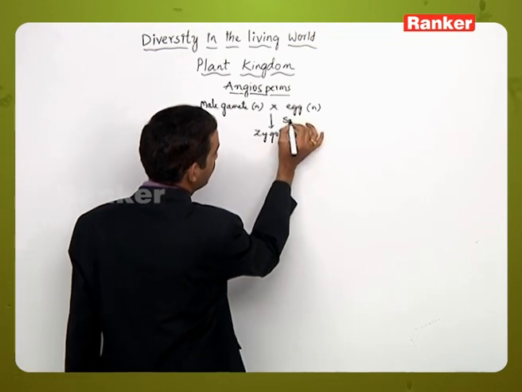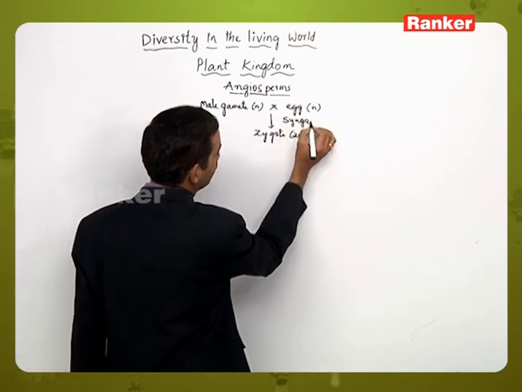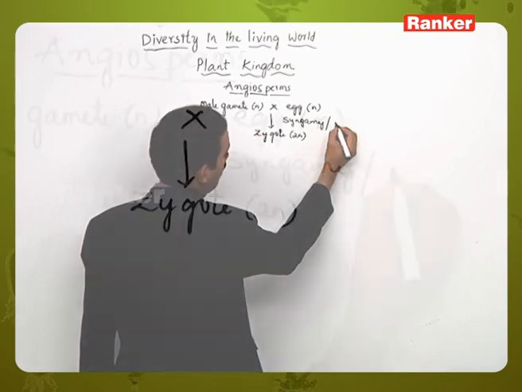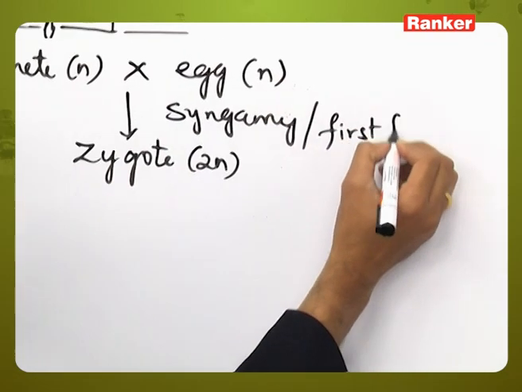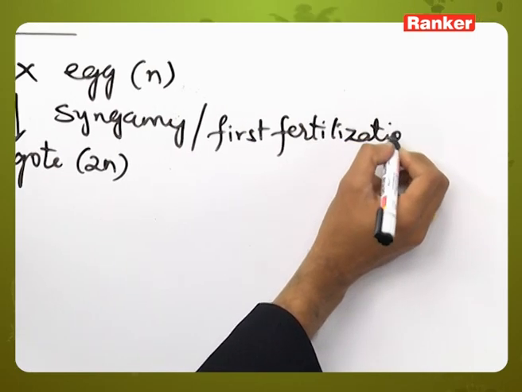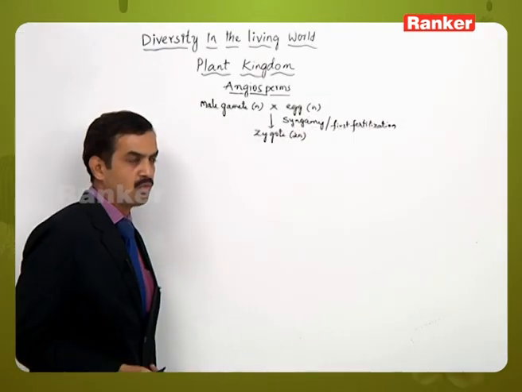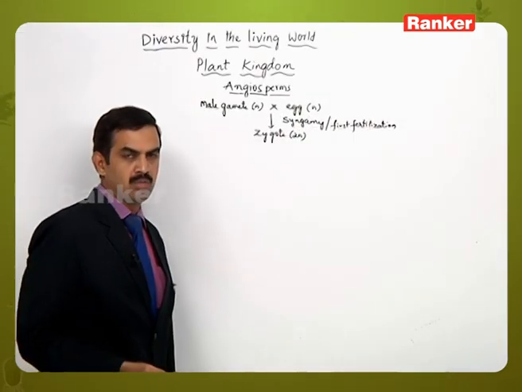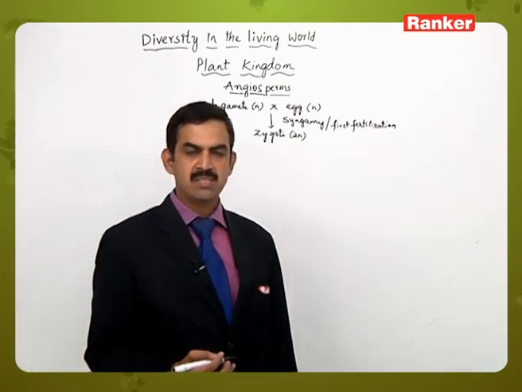This process is called syngamy or first fertilization, or we can call it a true fertilization, because 2 gametes, that is male and female gametes, are participating here.